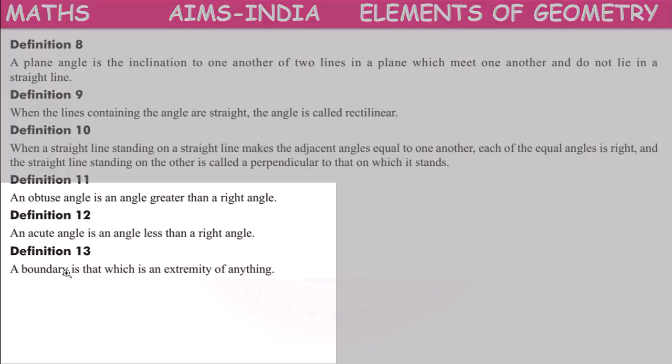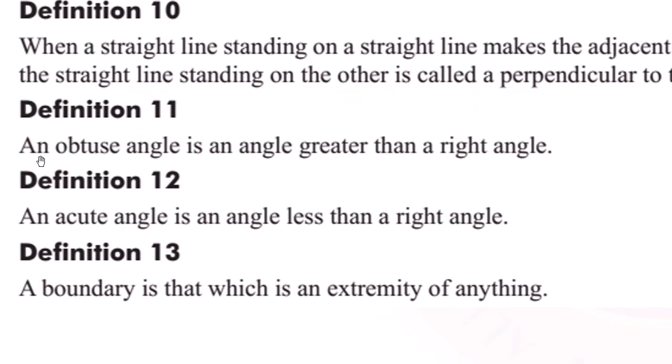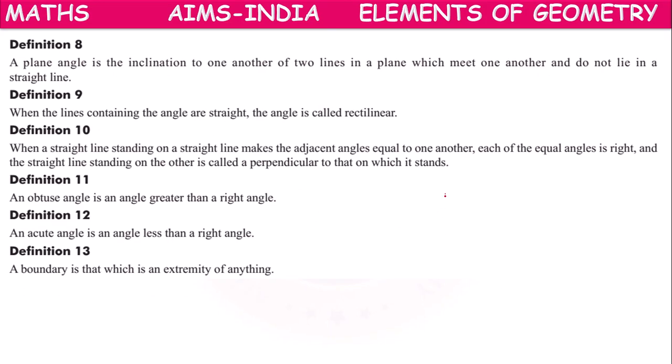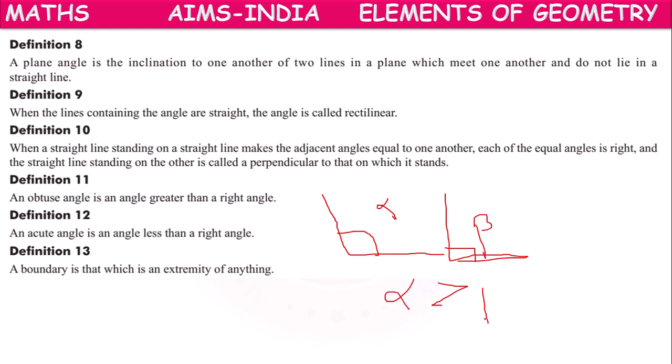Next, definition 11. An obtuse angle is an angle greater than a right angle. According to him, this is the right angle. Suppose the two lines are in this way, then this angle alpha is greater than beta, meaning greater than 90 degrees.